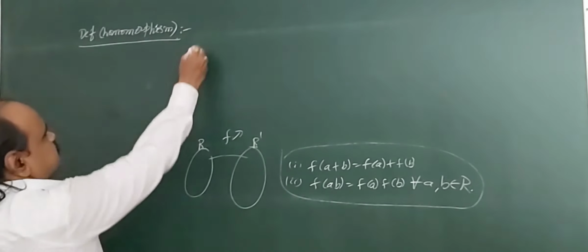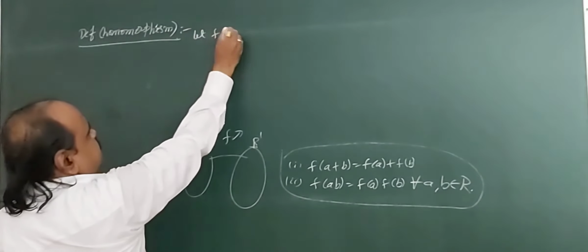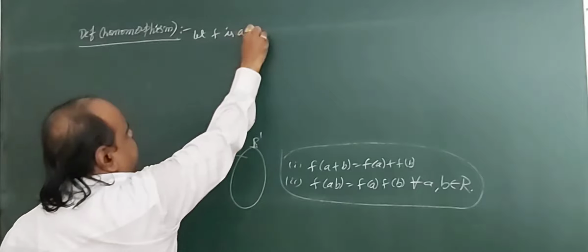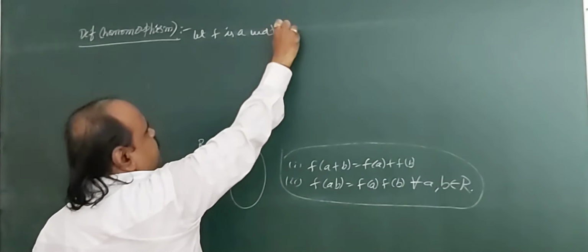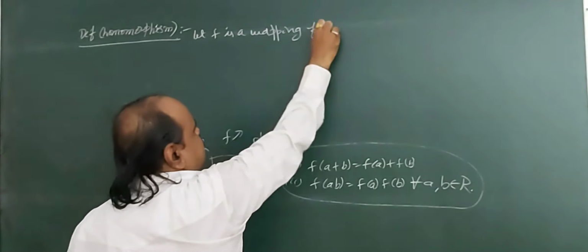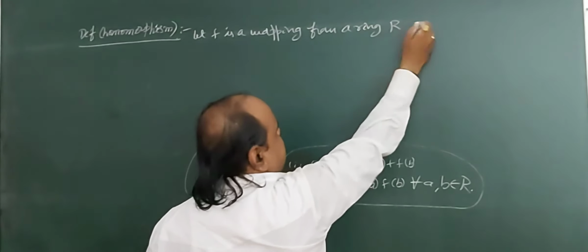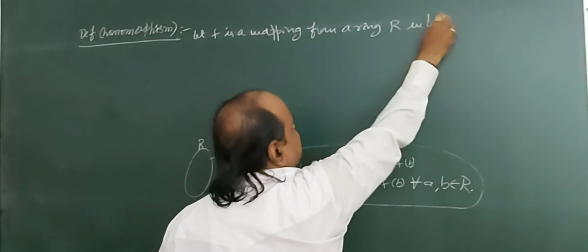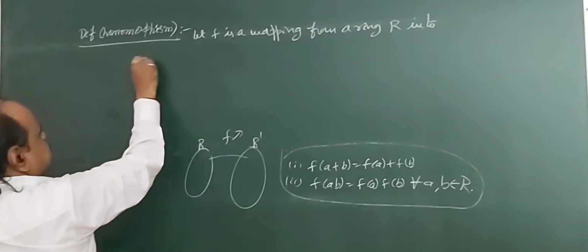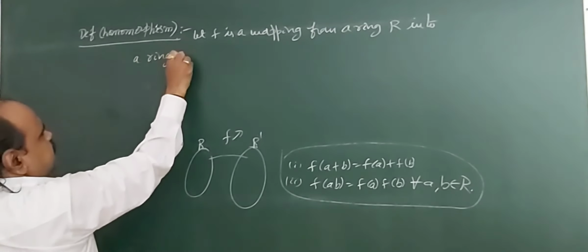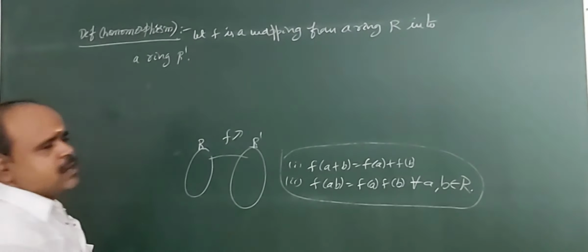So come to the definition. Suppose small f is a mapping from a ring capital R into a ring R dash.